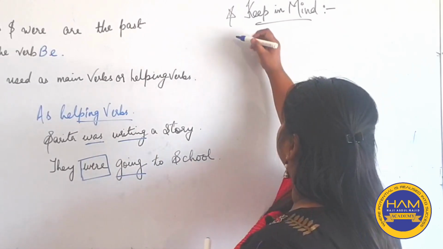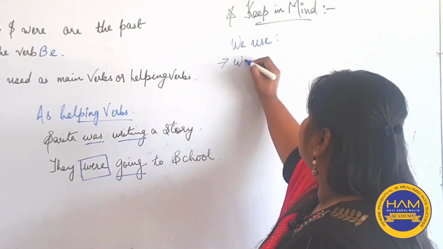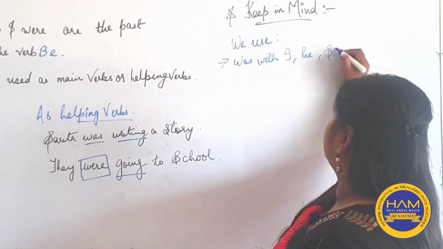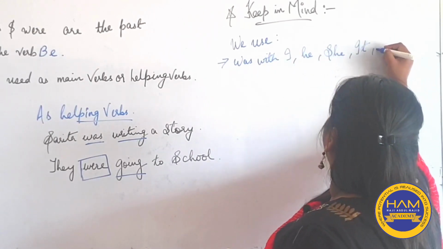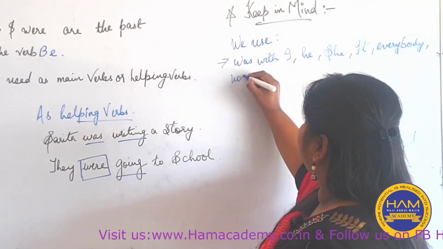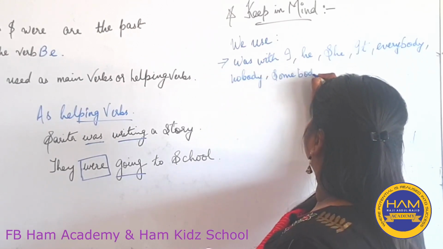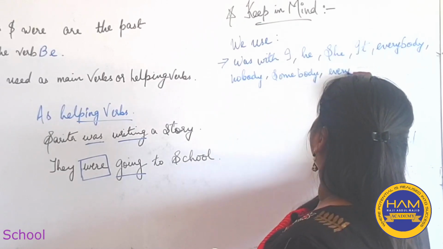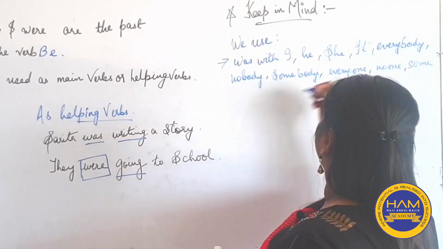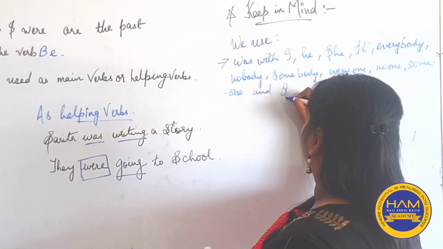We use was with I, he, she, it, everybody, nobody, somebody, everyone, no one, someone, and singular nouns.